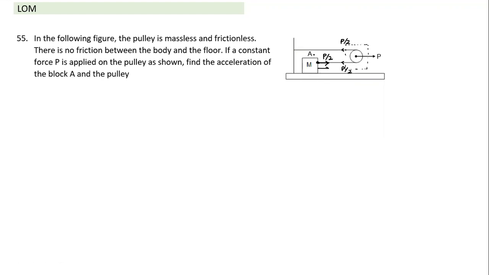Once we understand this, it becomes really easy. Now, if I take this block as a system, block A will have an acceleration of force by mass. It will be P by 2m. That's the acceleration of block A. But how do I find the acceleration of the pulley? Since the pulley is massless, with zero mass, I cannot apply Newton's law of motion. So how do we find the acceleration of the pulley here?